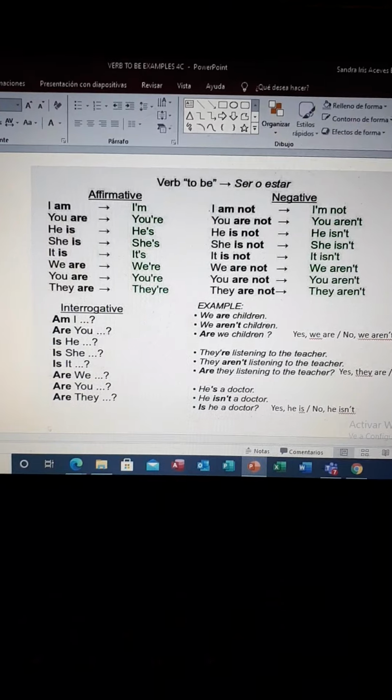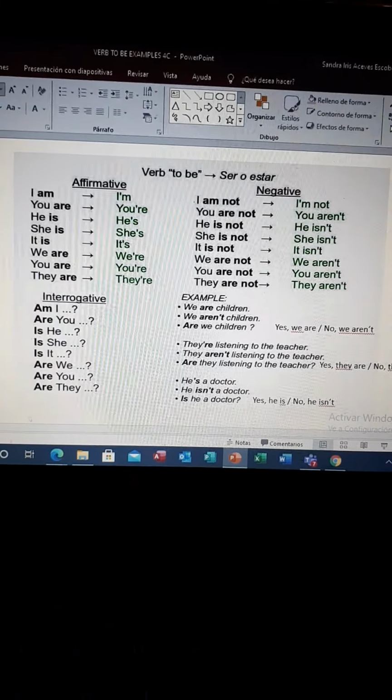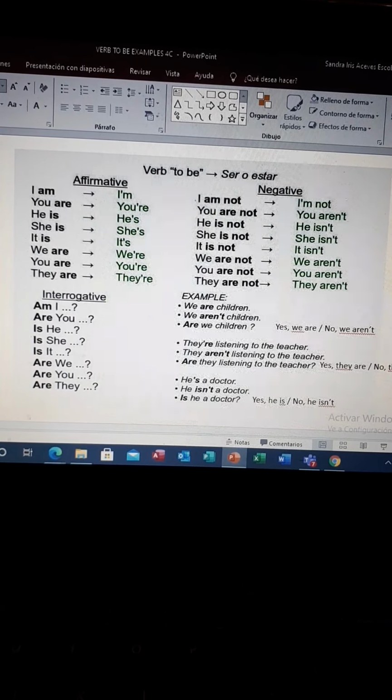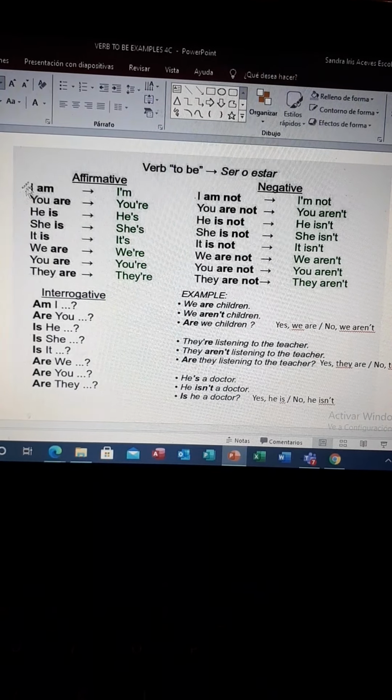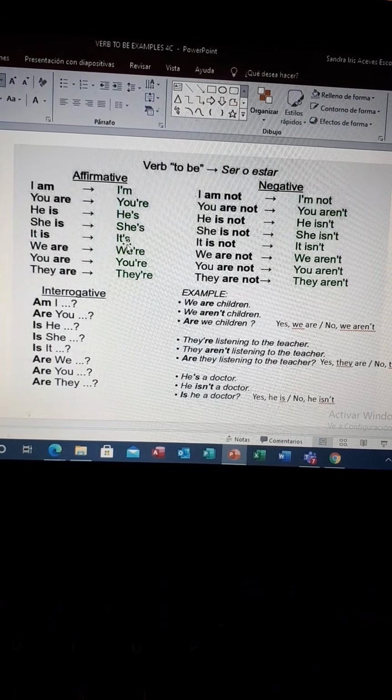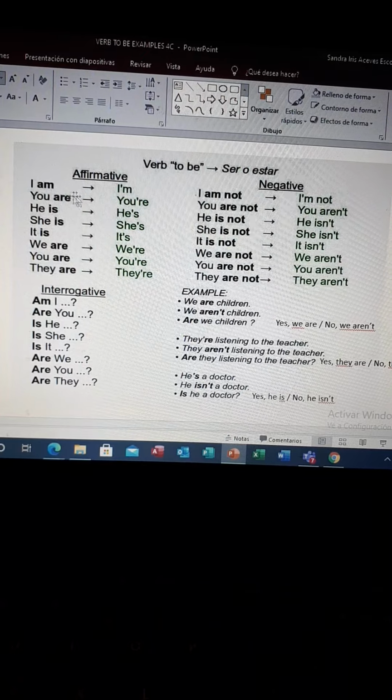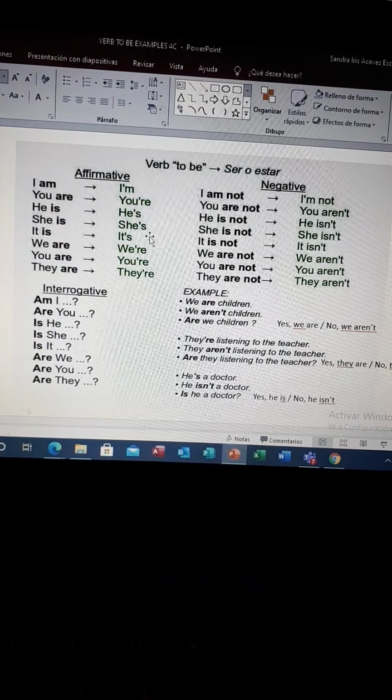Today we review the verb to be. Remember that we have the affirmative form, the negative form, and also question. For the affirmative, remember that we have the full form and the short form. So it's okay to use either this one or this one.